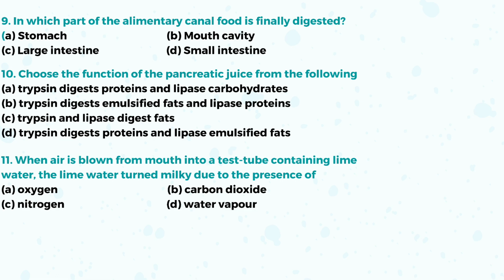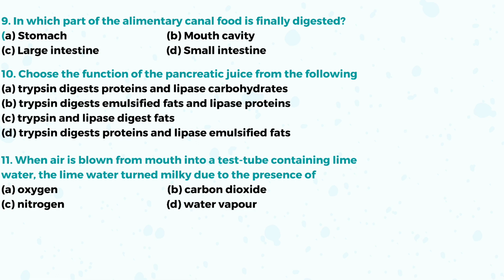Question number 9. In which part of the alimentary canal is food finally digested? Yes, option D, small intestine, is the right answer. As we know, the small intestine is the place in the digestive system of the human body where complete digestion of fats, protein, and carbohydrate takes place.